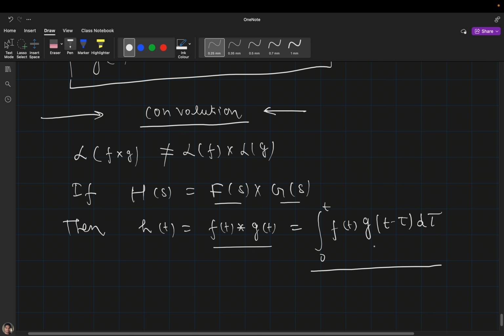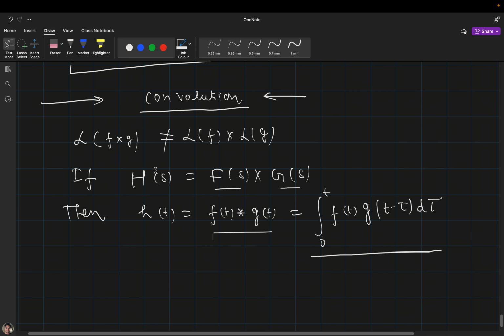If you want to get the multiplication of two inverse Laplace functions, then you have to solve this integral, and that integral is called convolution. If you want to get the small h(t) from f(t) and g(t), you have to solve this integral. It's not simply a multiplication of those two functions.